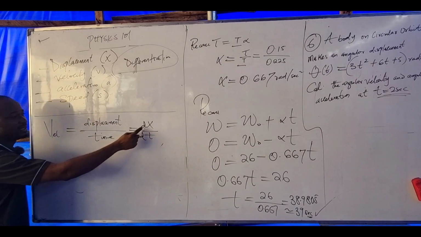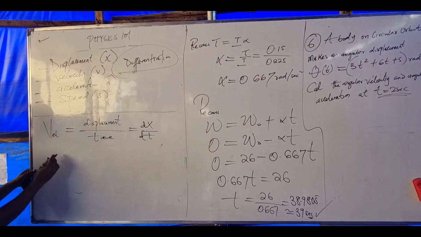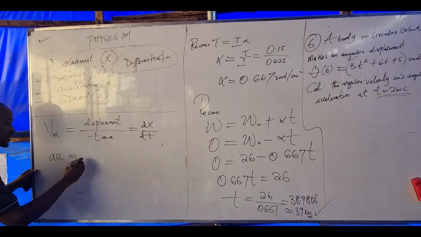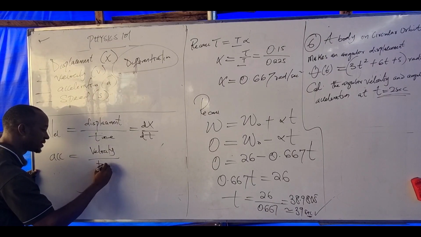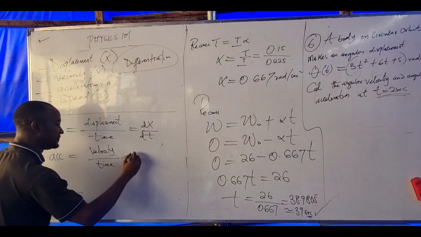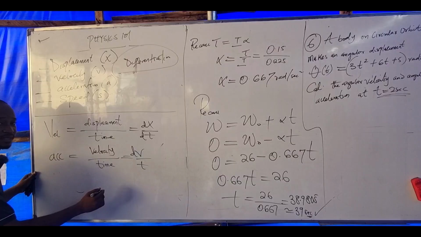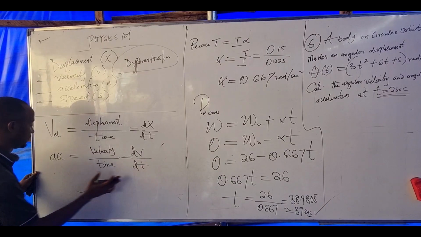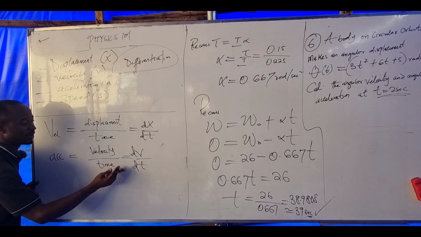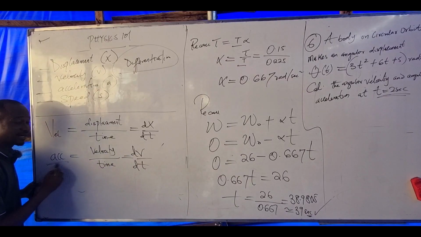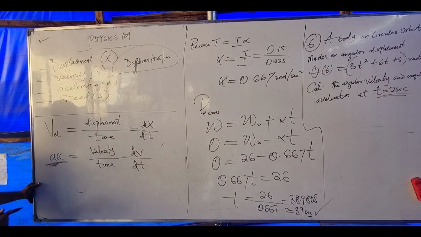Please take note that for every displacement time graph, the slope is velocity. Meaning change in X over change in T. If I have acceleration, what is acceleration? Change in velocity over time. Meaning change in velocity over change in time will give us acceleration. That means for every velocity time graph, the slope of that graph is acceleration. Am I communicating? Are you following?